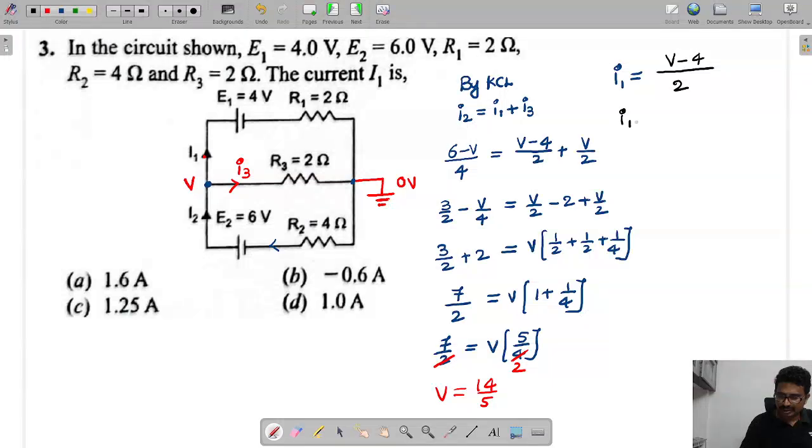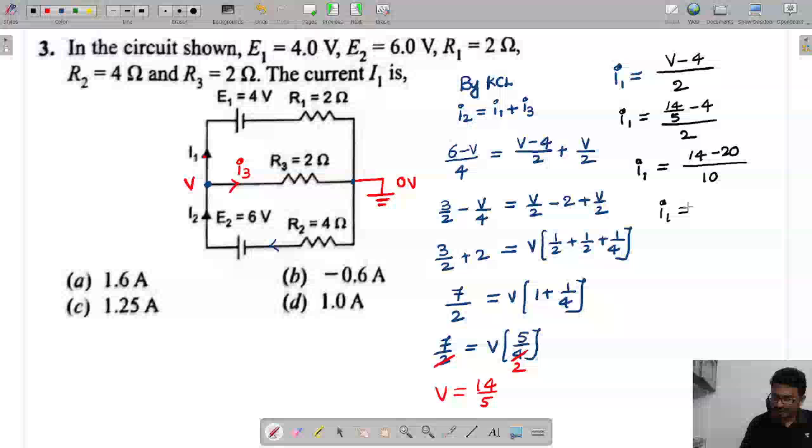So I1 is equal to 14 by 5 minus 4 by 2, which is 14 minus 20 by 10. So I1 is minus 6 by 10, that is minus 0.6 amps.